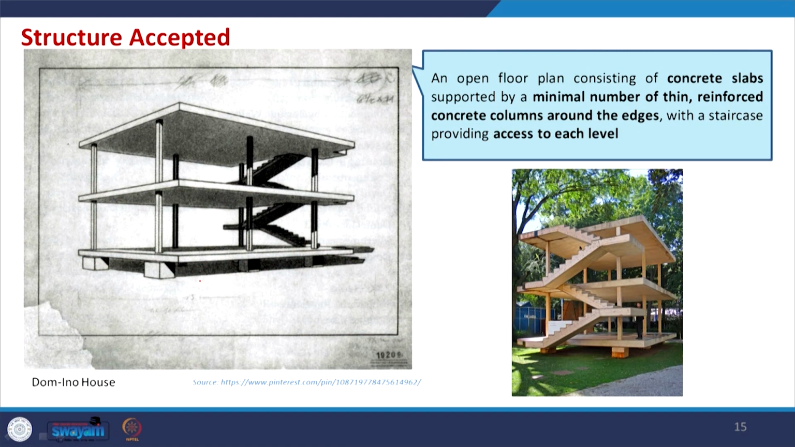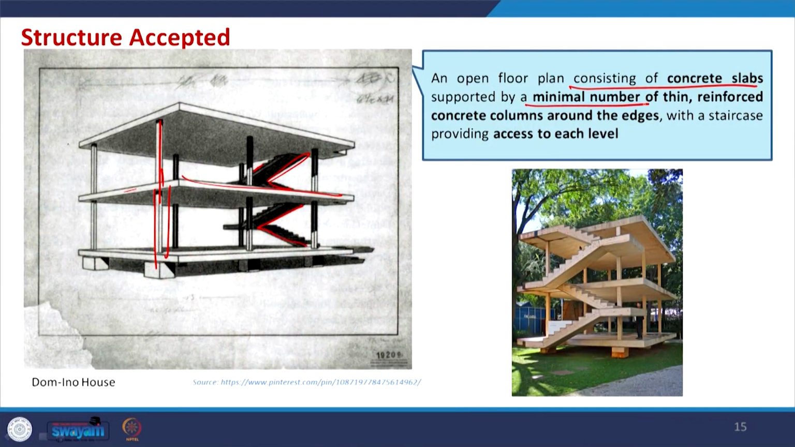This is the simplest one proposed by Le Corbusier, the Dom-Ino house, with simple columns and then slabs, and in order to access it you have a staircase. Simplistic. So here it is just the structure, no final ornamentation to it, nothing extra added. An open floor plan consisting of a concrete slab supported with a minimum number of thin reinforced concrete columns.